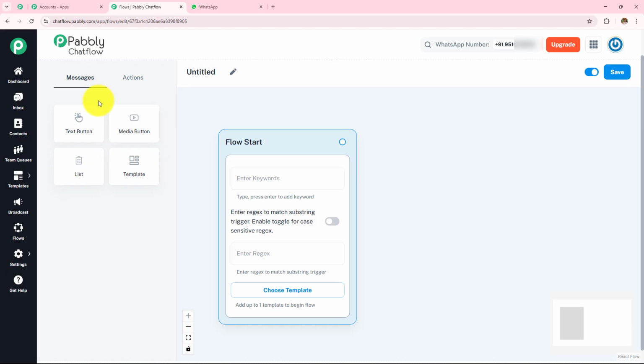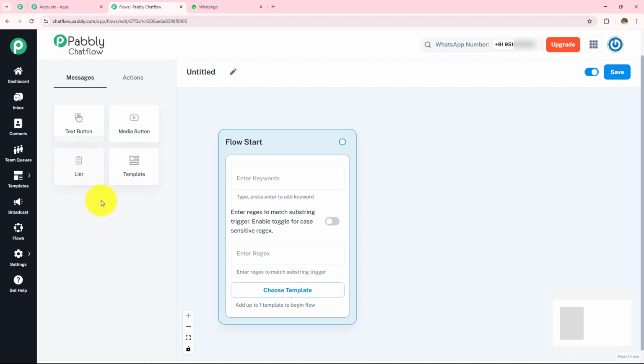The first one is text button. So this button sends a text message along with multiple clickable buttons. User can tap a button to continue the conversation. Next is this media button. So this allows you to send images, videos or GIFs with a message.